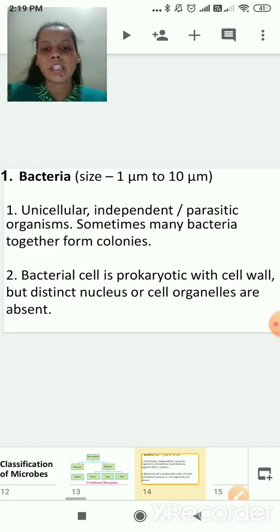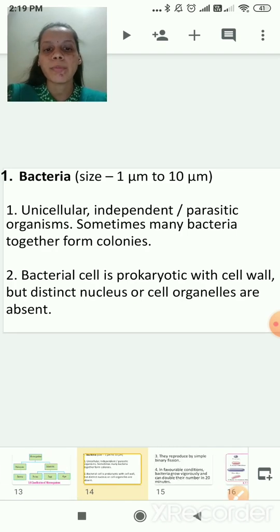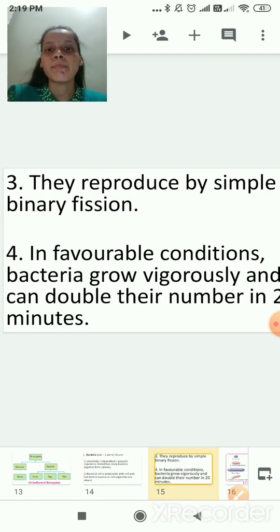Now we'll see the next point. Third point, they reproduce by simple binary fission. Simple binary fission is an asexual reproduction. Okay, so they reproduce by simple binary fission. This is the third point.